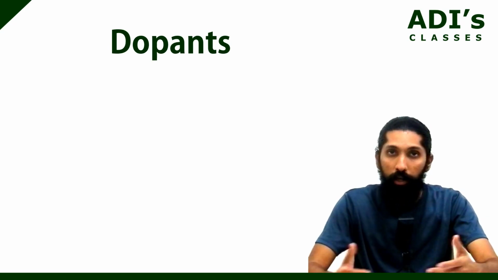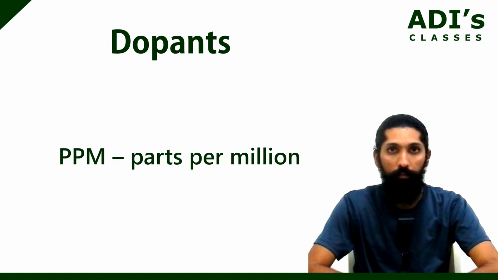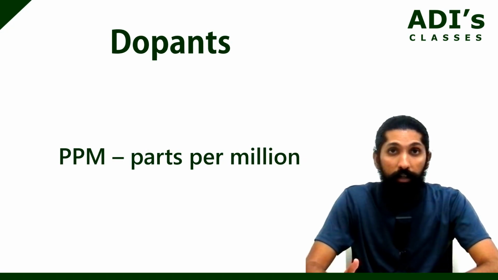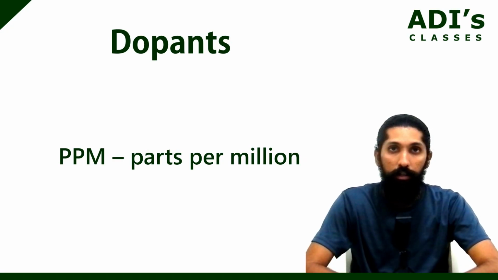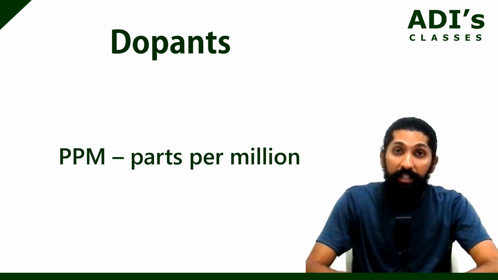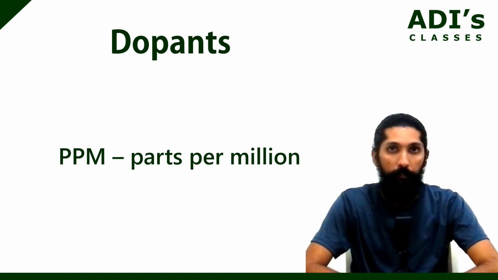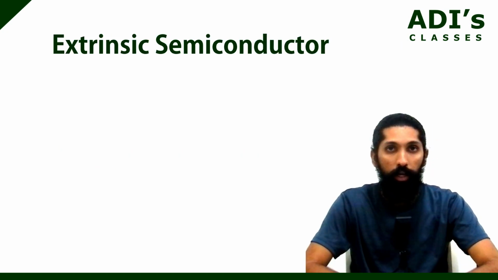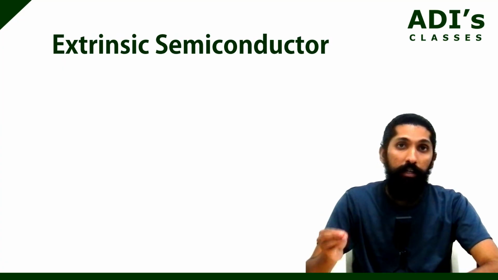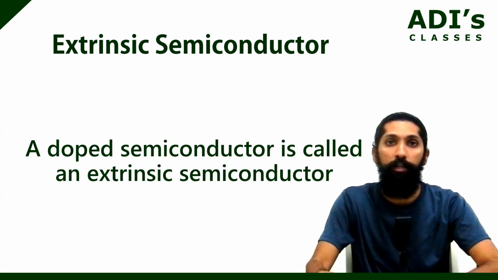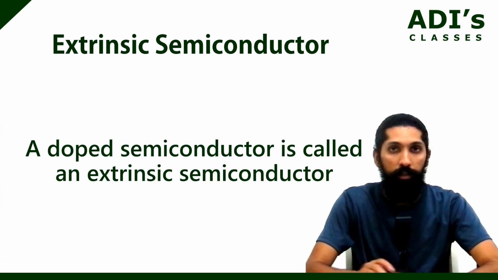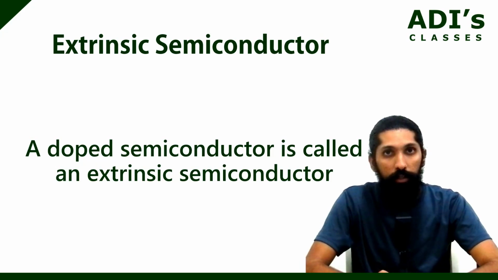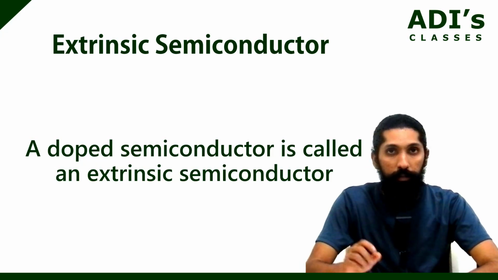Once you add a dopant to the semiconductor, that is what we call an extrinsic semiconductor. That means when you add a desirable impurity to an intrinsic semiconductor, we call that an extrinsic semiconductor.